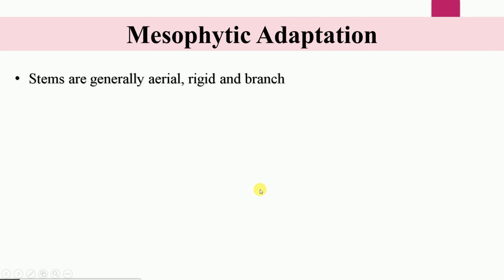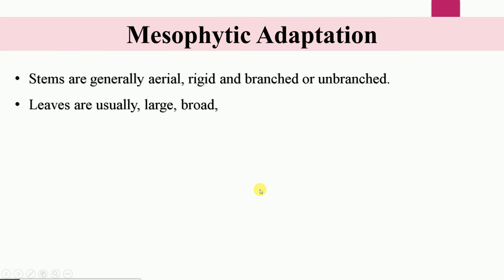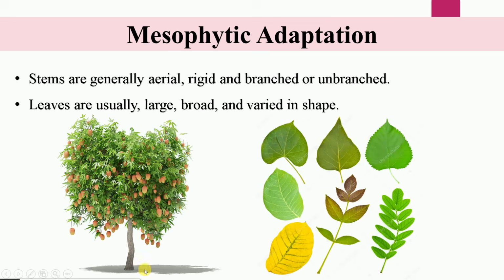The stems of mesophytes are generally erect, rigid and branched or unbranched. The leaves are usually large, broad and varied in shape. So this is an example of a mesophytic plant, which is basically the mango, and here are the types of leaves which are different than those of the hydrophytes we lately described.